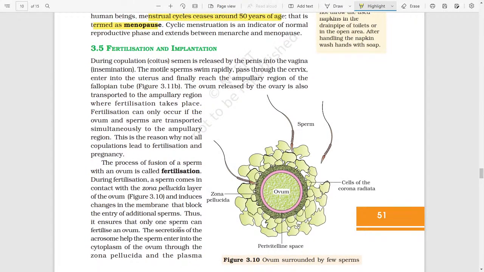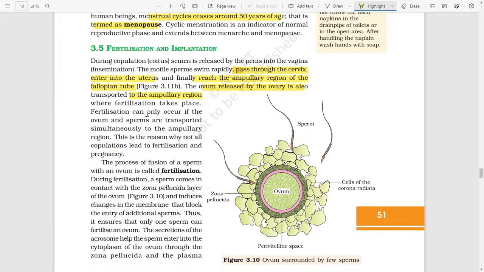Fertilization and implantation. During copulation, or coitus, semen is released by the penis into the vagina, which is known as insemination. The motile sperm stream rapidly passes through the cervix and enters into the uterus, and finally reaches the ampullary region of the fallopian tube. The ovum released by the ovary is also transported to the ampullary region, where